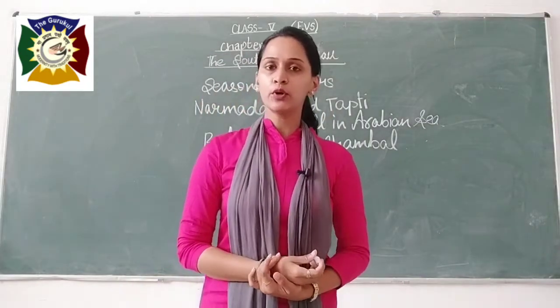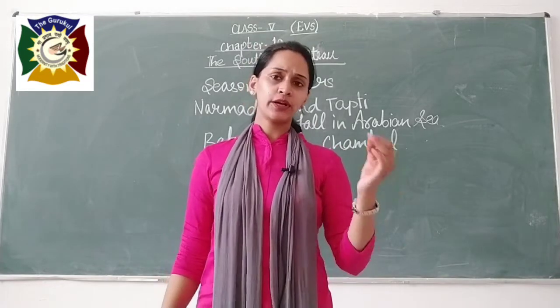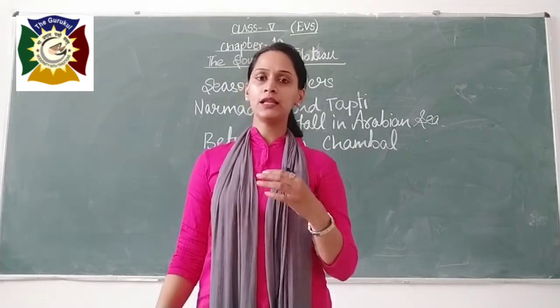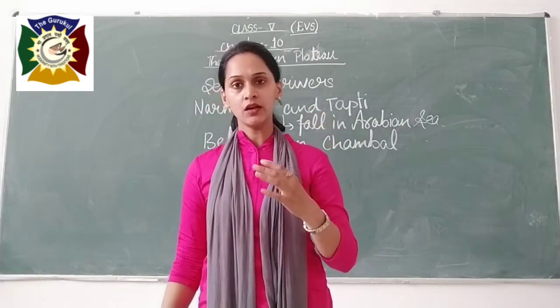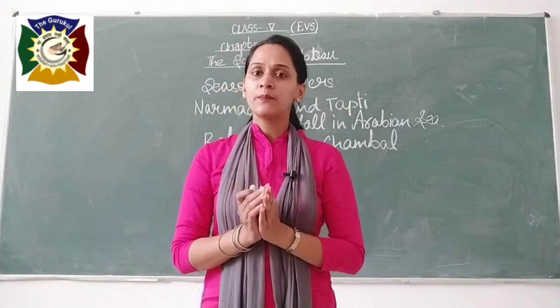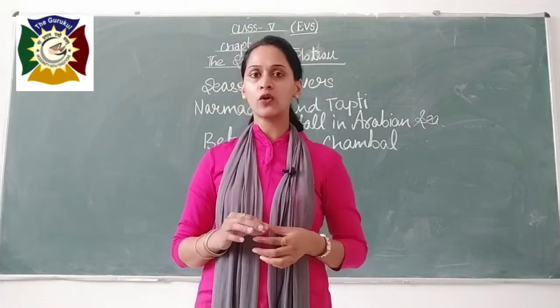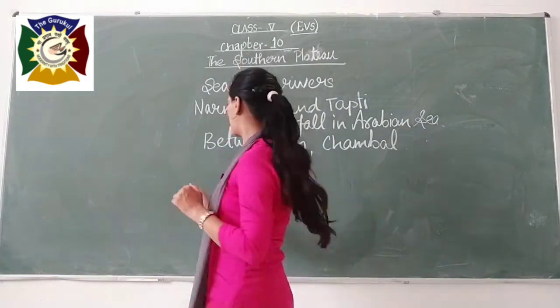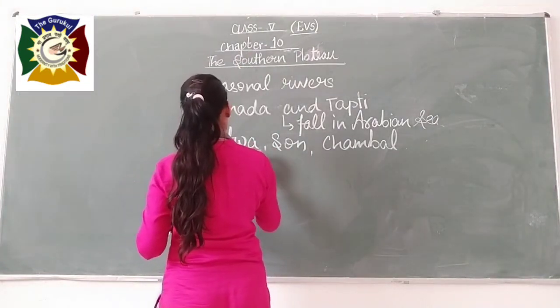One more interesting thing I want to tell you about the Eastern Ghat and Western Ghat. In the south region, we have the highest peak. The region where the Eastern and Western Ghats both meet, these hills are known as the Nilgiri Hills.